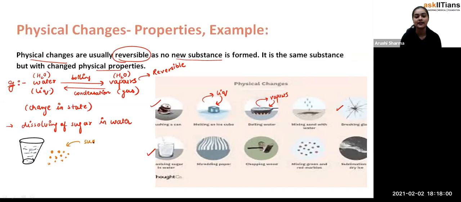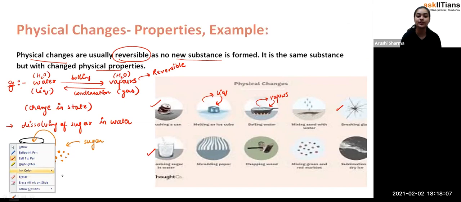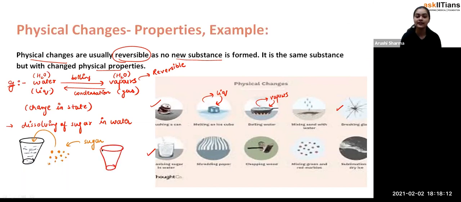This is sugar. Now, students, what happens when you dissolve this sugar into this water? What you'll observe is that this is the glass you were having, and now it has water along with some sugar particles. When you stir it, you will find that the sugar is dissolved into the water, and when you drink that water it tastes sweet, exactly because of the presence of the sugar. So you can say that this is a sugar solution, and it tastes sweet.